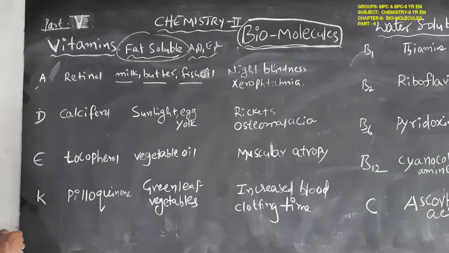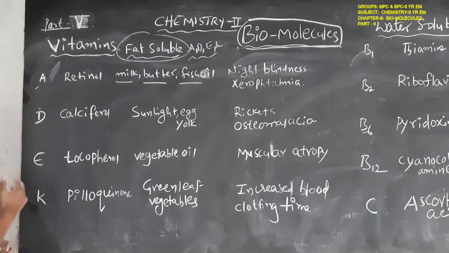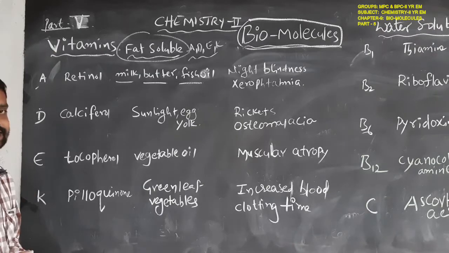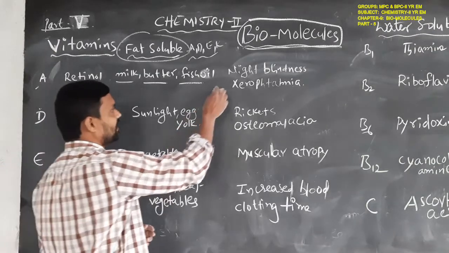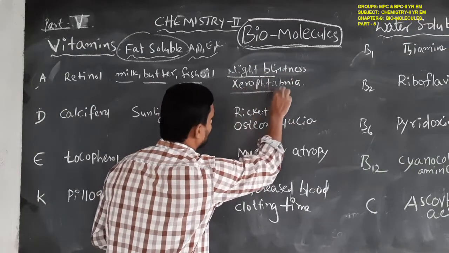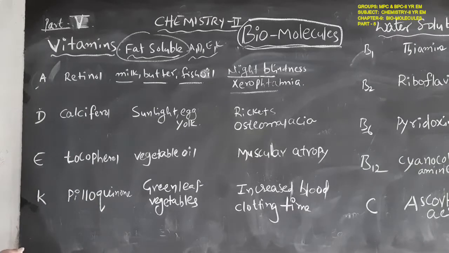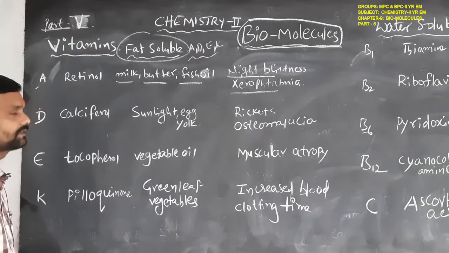These are the main sources of vitamin A. And when there is a deficiency of vitamin A, the diseases that occur are night blindness and xerophthalmia. So this is about vitamin A.